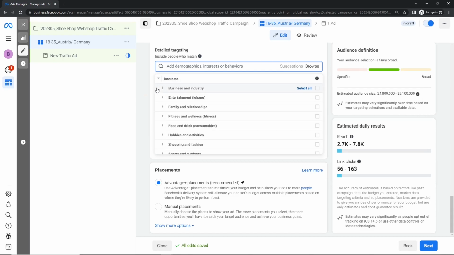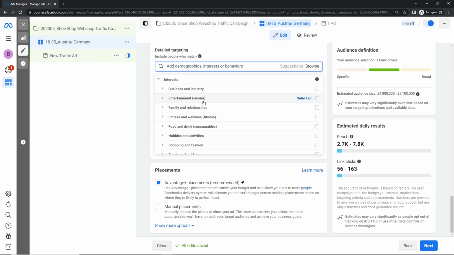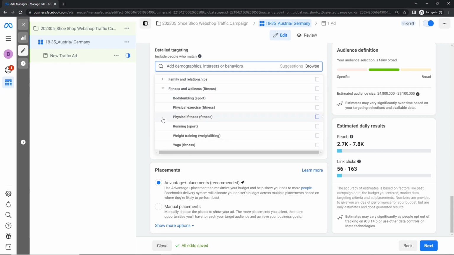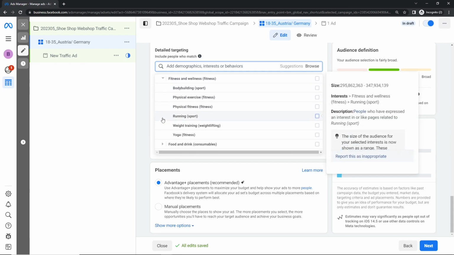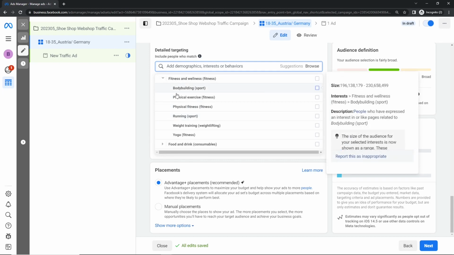So we continue with interests. That is easier, but here you need to be precise. You have different categories: business, entertainment, family, fitness, and so on. And you click here on the drop-down menu to have other subcategories or interests. For example, fitness wellness, you have bodybuilding, physical exercise, fitness, physical fitness, running, weight training, yoga.